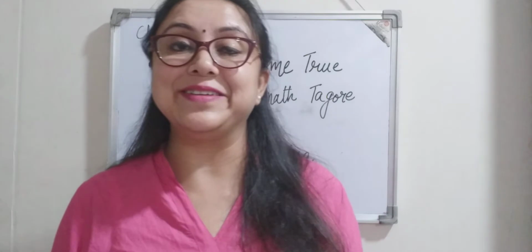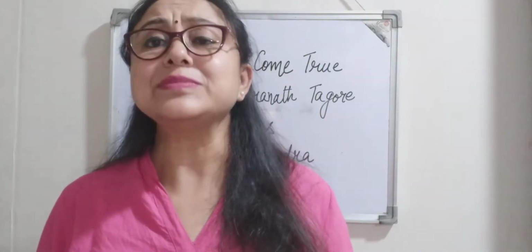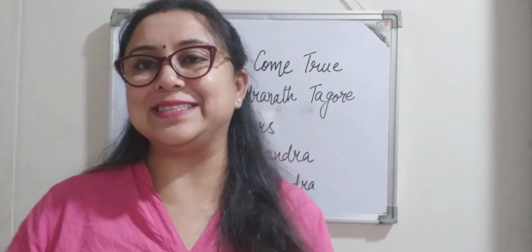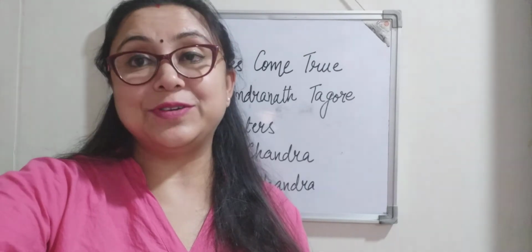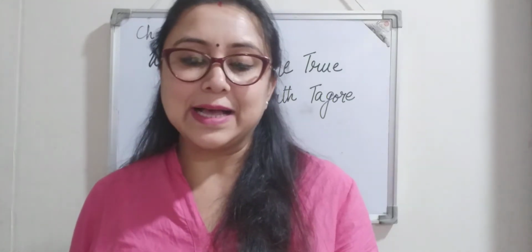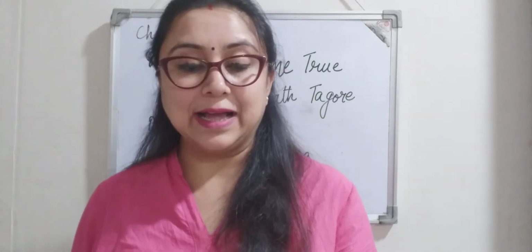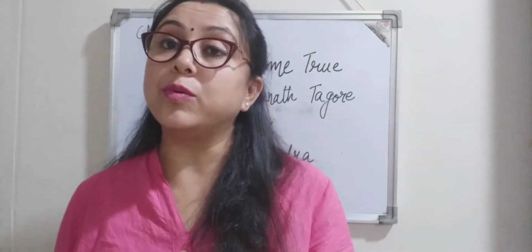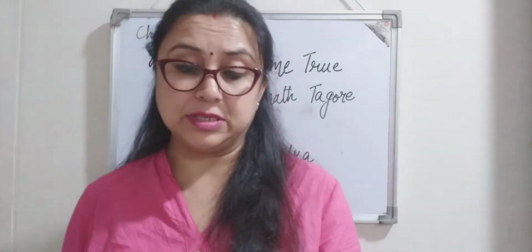Please read the story well, and now let me just tell you the theme, what this story teaches us. So children, we see through this story, Tagore wants us to understand that we can't always get what we aspire for, and even if we do, we have to face bitter consequences.